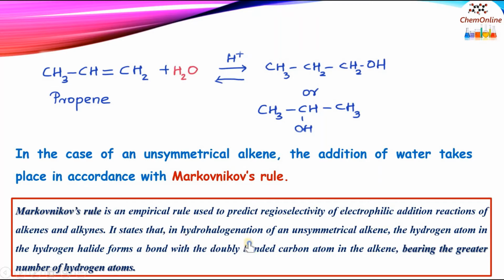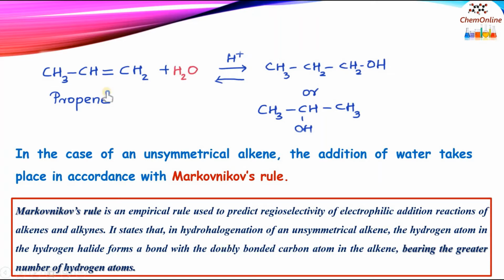According to this rule, during hydrohalogenation of an unsymmetrical alkene, hydrohalogenation means adding an HX, where X is the halogen, the hydrogen atom in the hydrogen halide forms a bond with the doubly bonded carbon atom in the alkene bearing the greater number of hydrogen atoms.